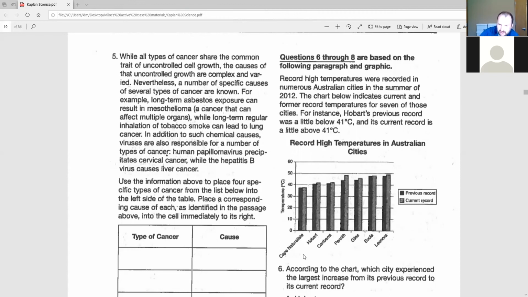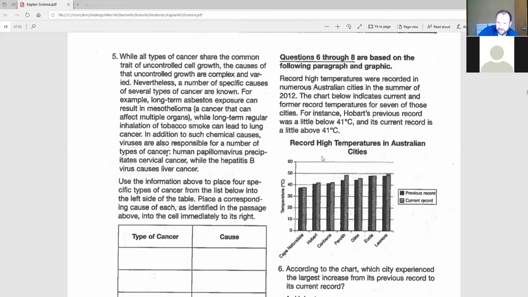So we have Cape Naturaliste, Hobart, Canberra, Penrith, Giles, Usea, and Lenora. I don't know if those are how you pronounce them, but you have the previous and current records for all of these different places.